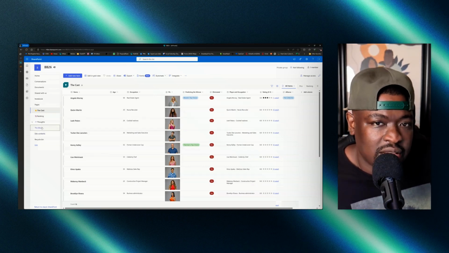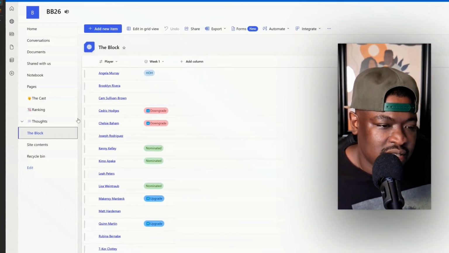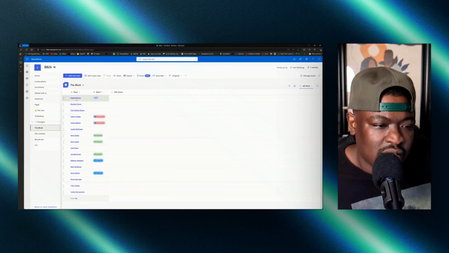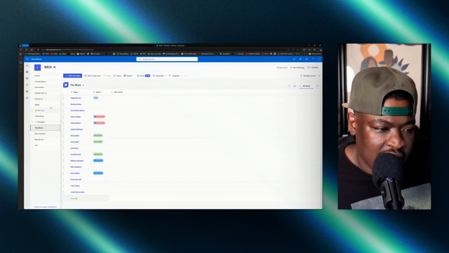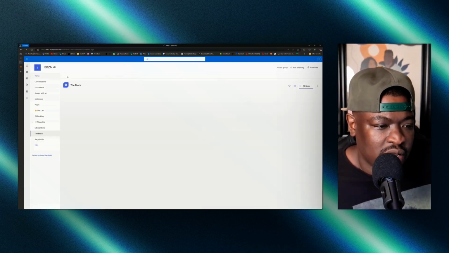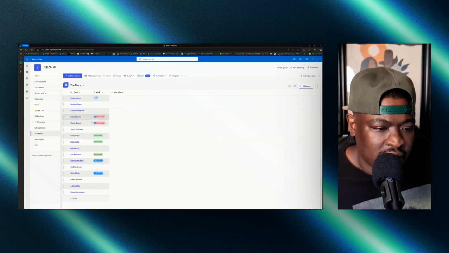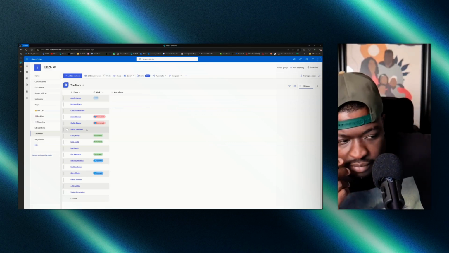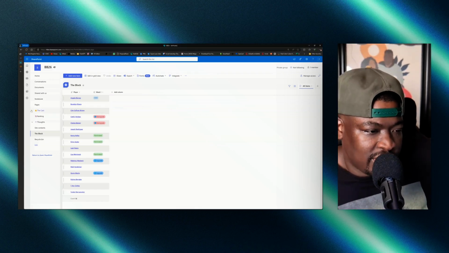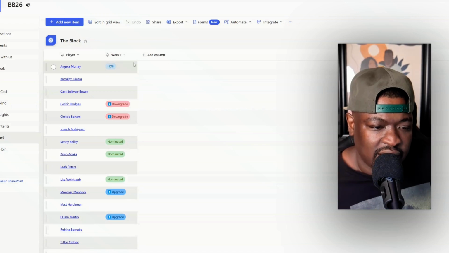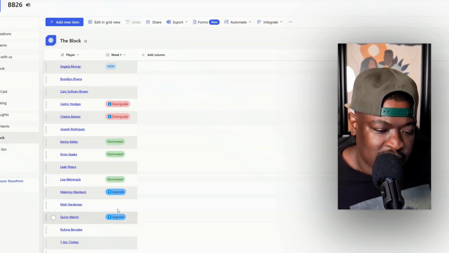So I made another list called the block. And on this list, it looks up, see how it looks like links? Because this is a lookup on the cast. Also, let me refresh this real quick. For some reason, recently SharePoint has not been showing the pattern. Yeah, okay, the formatting. See, it's gray, white, gray, white now. A second ago, I wasn't seeing that. Anyway, now I'm looking up on the cast list, that's where these values come from, and I'm annotating what I want them to be.